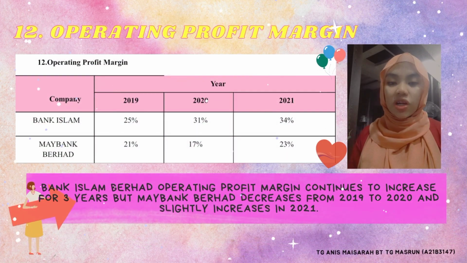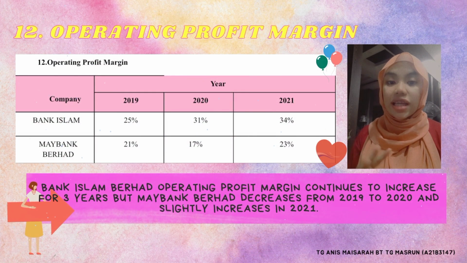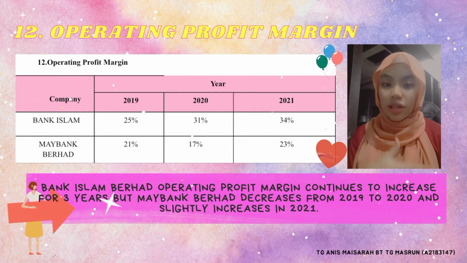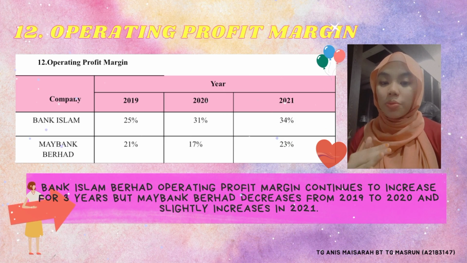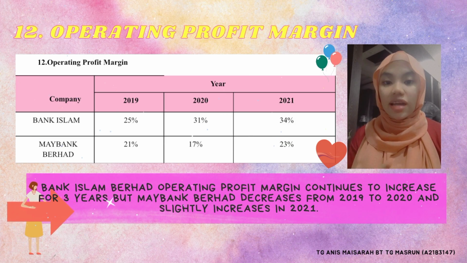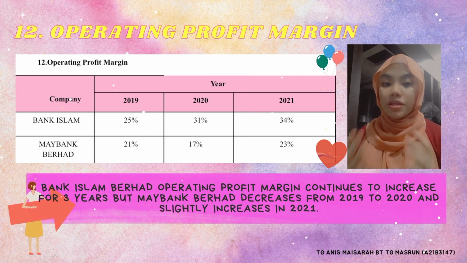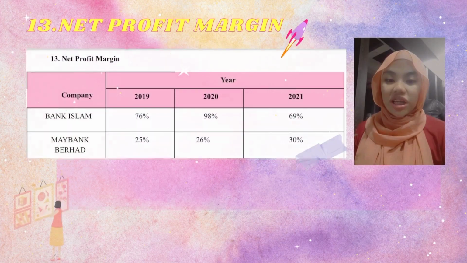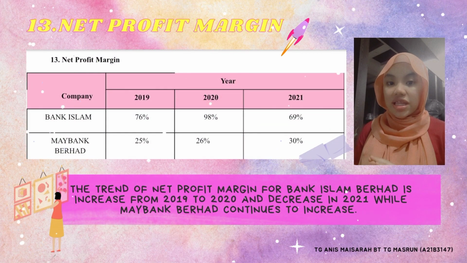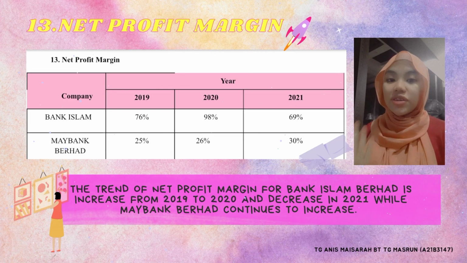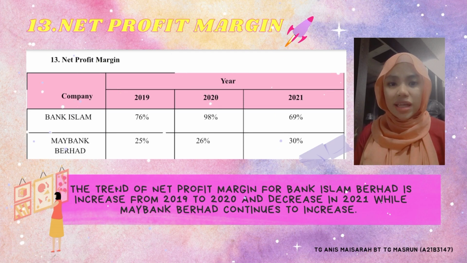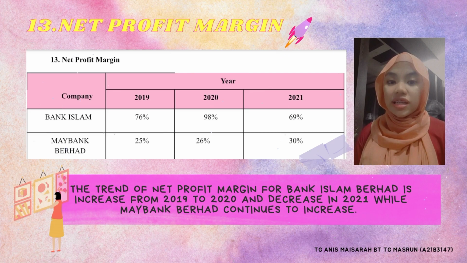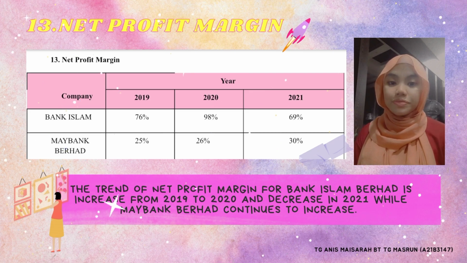Bank Islam Berhad's operating profit margin continues to increase for 3 years, but Maybank Berhad decreased from 2019 to 2020 and slightly increased in 2021. All years, Bank Islam Berhad has a higher operating profit margin than Maybank Berhad. As a result, the operating profit margin of Bank Islam Berhad is stable compared to Maybank Berhad. The trend of net profit margin for Bank Islam Berhad increased from 2019 to 2020 and decreased in 2021, while Maybank Berhad continues to increase. This shows that Maybank Berhad has a better income to shareholders than Bank Islam, which decreased in 2021. In conclusion, the higher the ratio, the better the income to the shareholder.